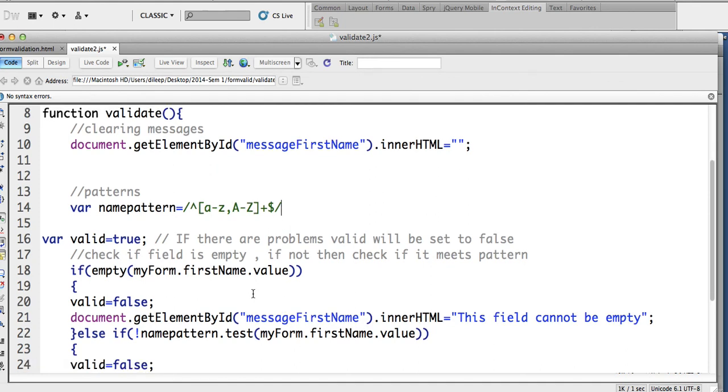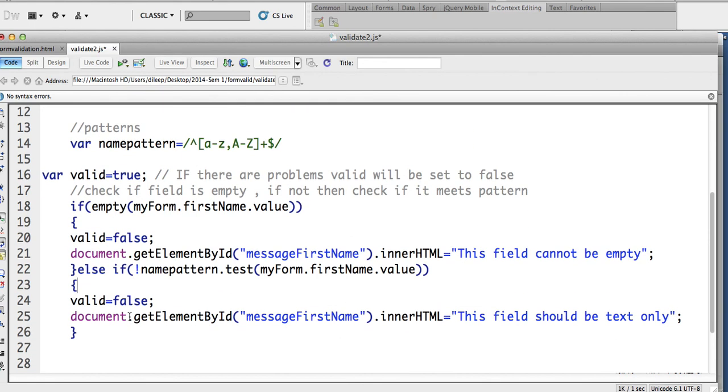Now I'm saying check if it's empty. If my name is empty, say this field cannot be empty. Otherwise, take this name pattern and test the pattern against the value in first name. If it matches, good. If it doesn't match, if not, and you can see I've got the not, then valid is false. This field should be text only. Very good. Let's see if this works.